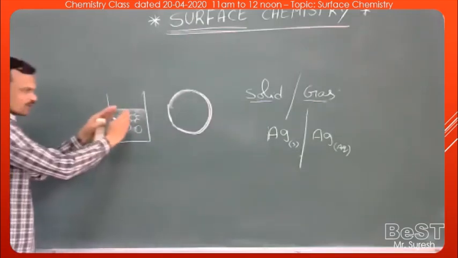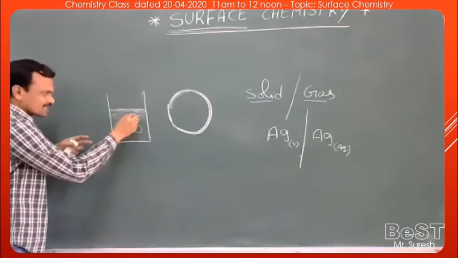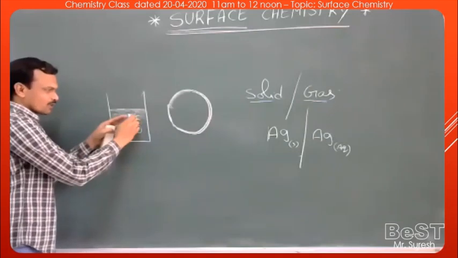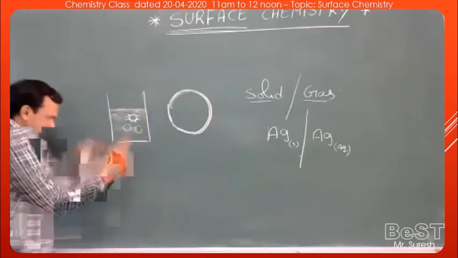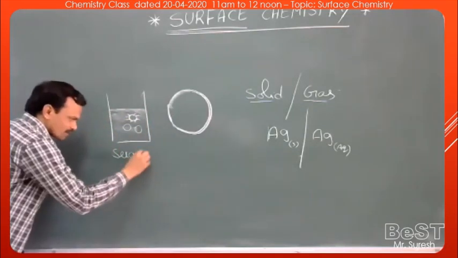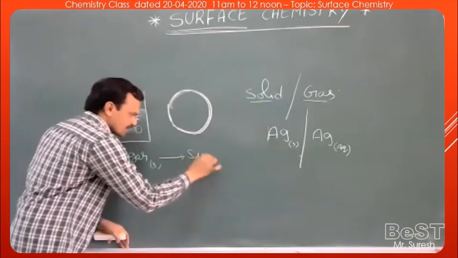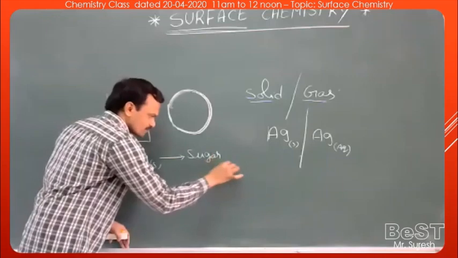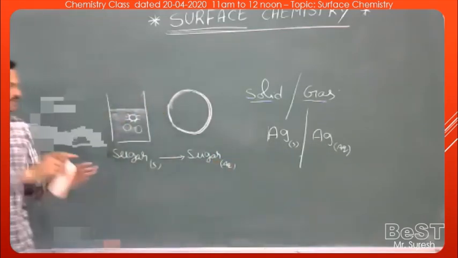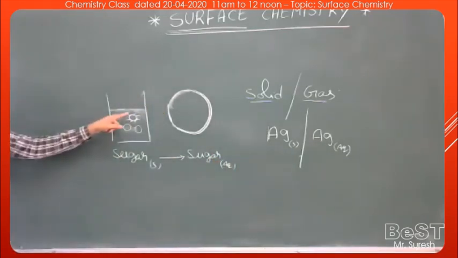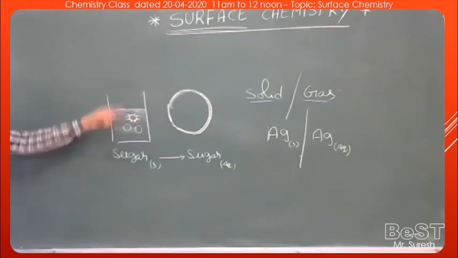Then the sugar molecules present on the surface of the sugar crystal go into the solution. That means sugar solid is converted to sugar aqueous. That means the sugar molecules go to the solution from the surface of the sugar crystal, not from the bulk. This is an example of a surface phenomenon.